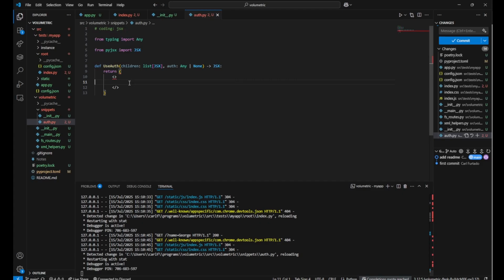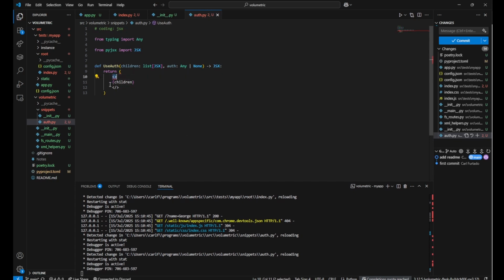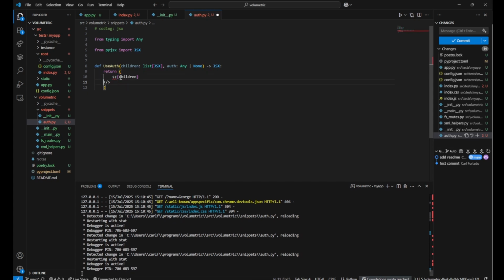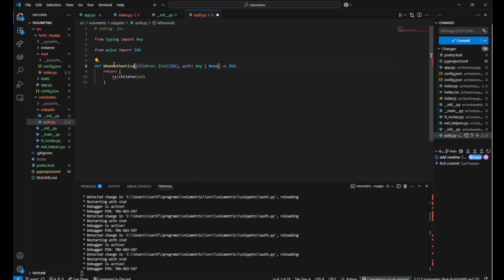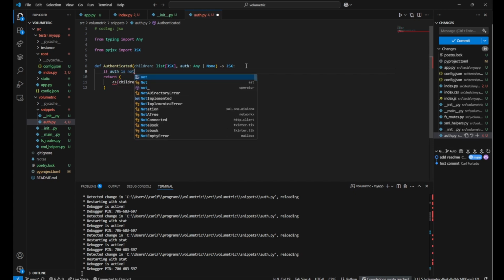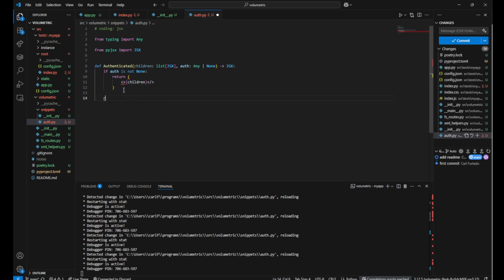Great. Next, I want to add some pre-built snippets or components in the framework that can be used to build our apps. So I'll start with this authentication component, which will basically take in an optional user, and if that user is not none, it'll render all the children, otherwise it won't render anything. And this will be useful for some authentication libraries. For example, if you're given a user that's an optional of a certain type, it could be none, or it could actually be loaded, and this snippet or this component will help render the page conditionally.